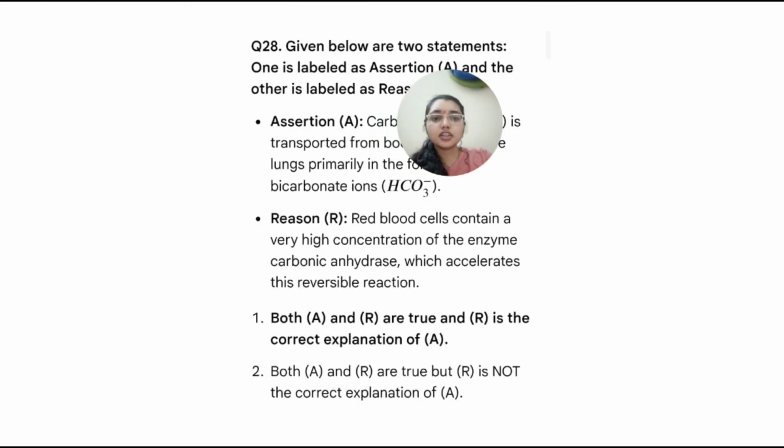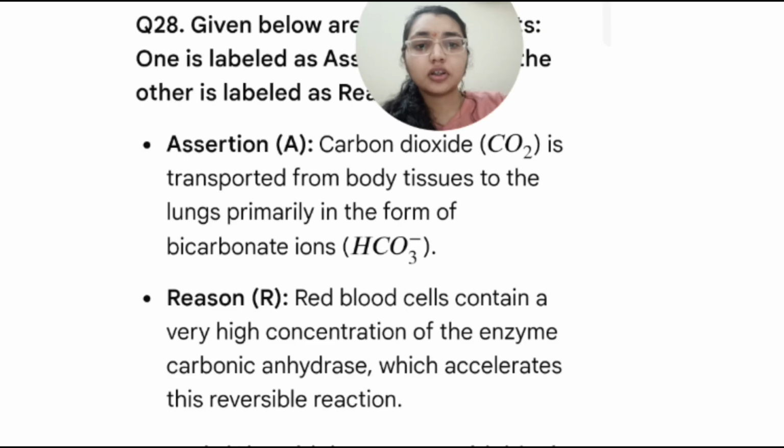So here we can see given below are two statements, one is labeled assertion and other is reason. So the assertion is the CO2 is transported from the body tissue to the lung primarily in the form of the HCO3, that is bicarbonate ion, and the reason is the red blood cell contain a very high concentration of enzyme carbonic anhydrase which accelerate this reversible reaction. So here both options are correct. A and R are true and R is the correct explanation of A. So first option is correct here.